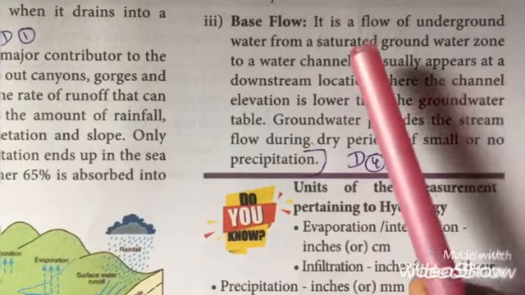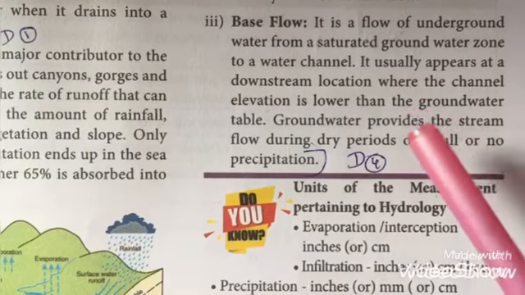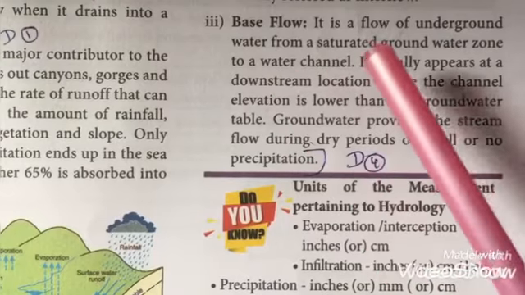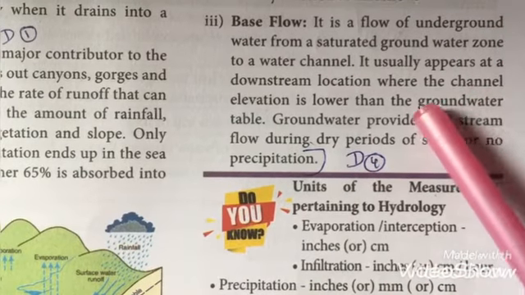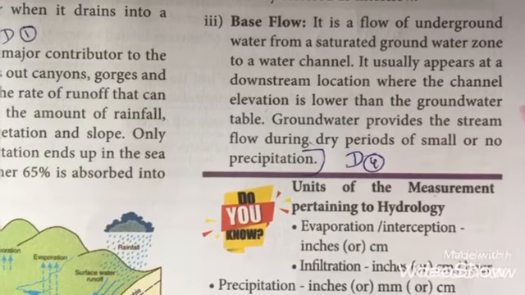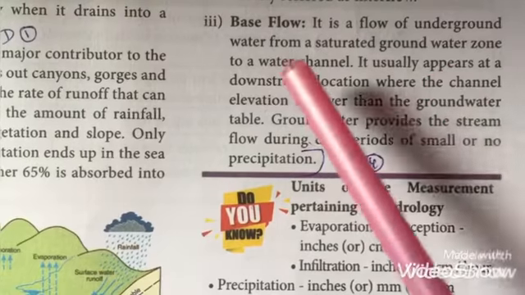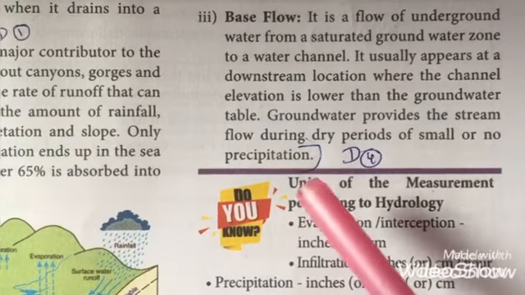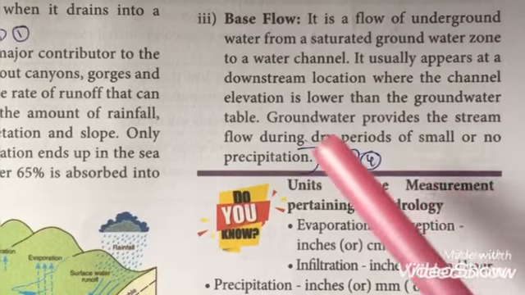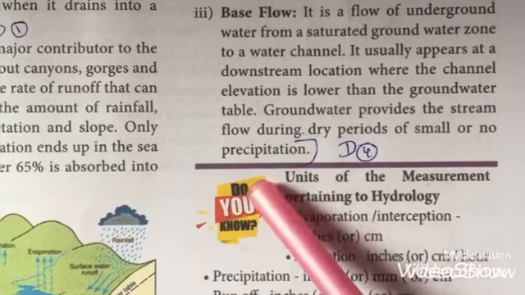Base flow. In the base flow, the water which enters into the soil joins with the groundwater. This is called base flow. This base flow happens when the height of the water path is less than the water level of the groundwater. If this criterion is satisfied, then base flow will happen. During the dry time or the less rain time also, this groundwater provides the stream flow. So that's all, this lesson is over.